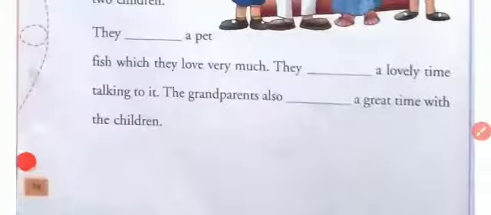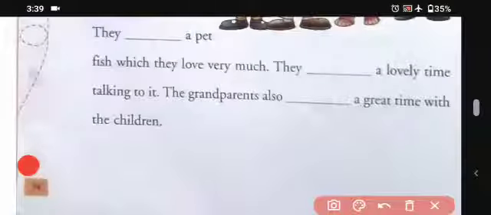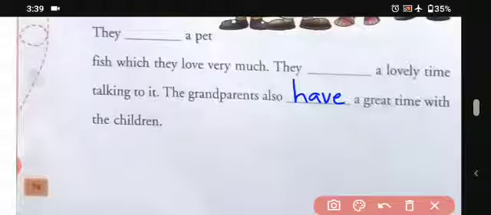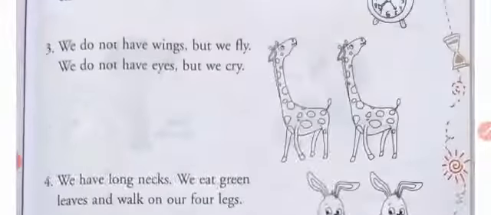The grandparents also dash a great time with the children. So the grandparents also have a great time with the children. Okay, students? So this is how we have to fill these exercises in your book. So now let's begin with another one. Read these riddles and match them with the answers. Color the pictures. So students, we can see here some of the pictures. Okay, and they are the riddles and we have to solve them.